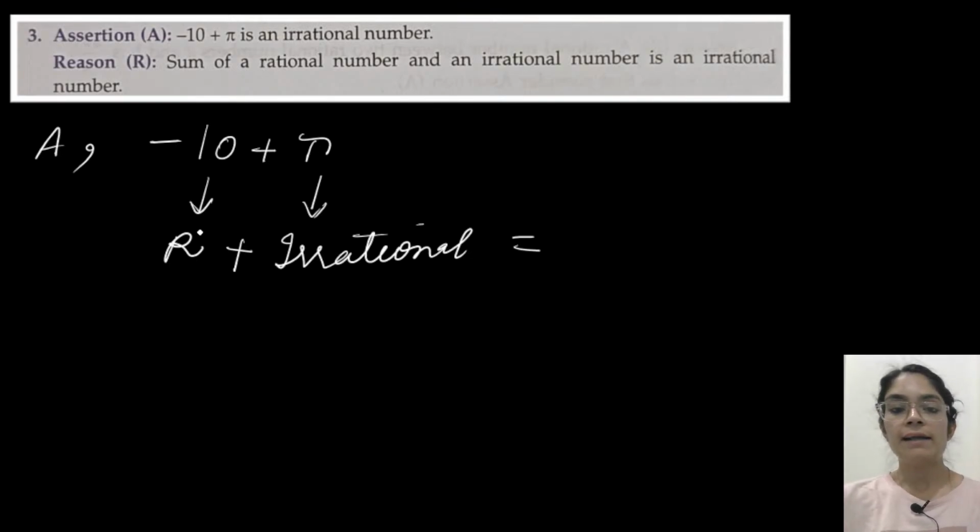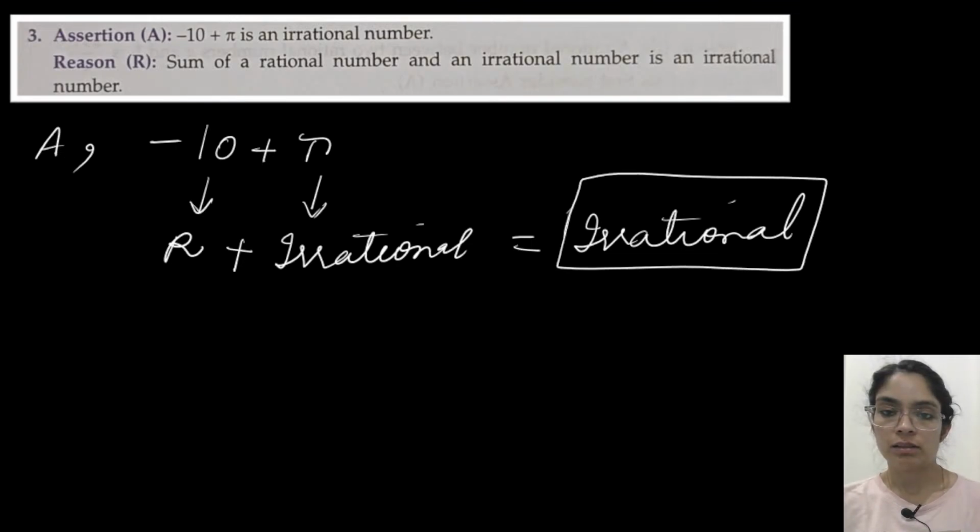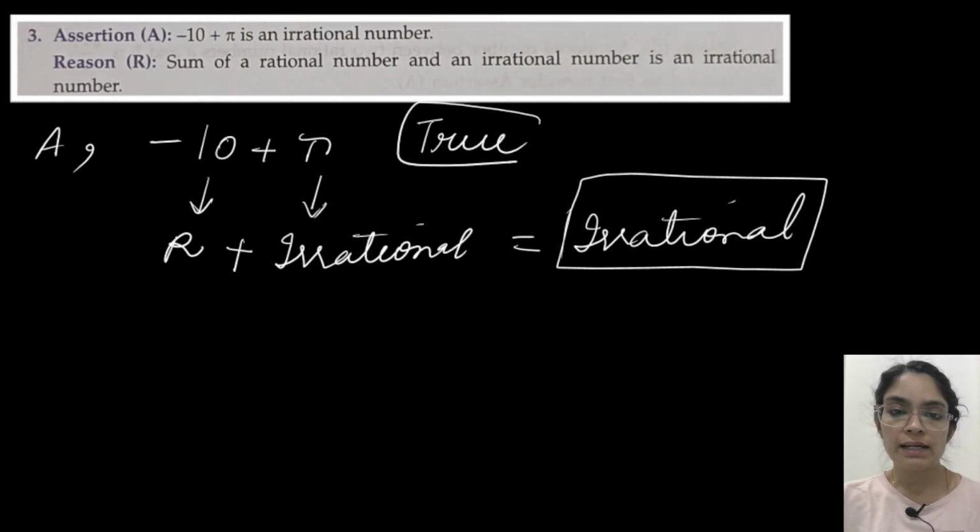In case of addition and subtraction, whenever you are adding or subtracting both irrational and rational, the answer will always be irrational. So that means this is an irrational number. So it's correctly mentioned. So A is true.